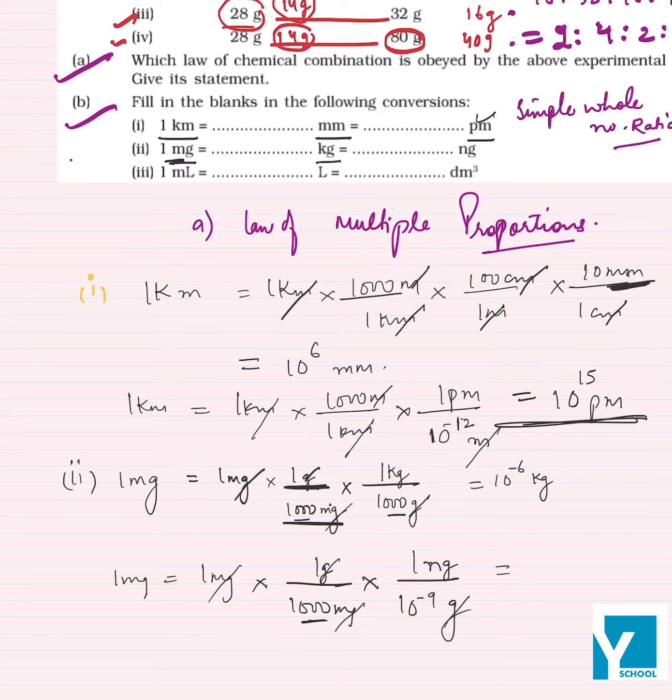So 1000 going to the numerator will become 10 raised to minus 3, and nano is 10 raised to minus 9. So 10 raised to power 3 and 10 raised to power minus 9 will give 10 raised to power minus 6. Going to the numerator, it will give 10 raised to power 6 ng.